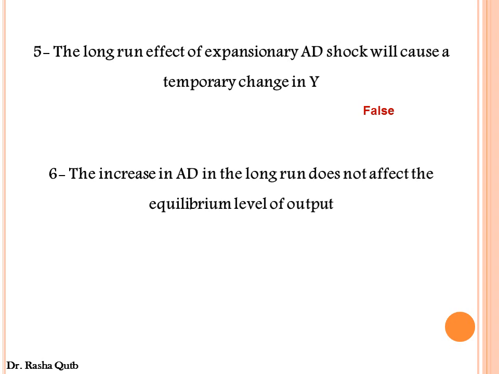Number 6, the increase in aggregate demand in the long run does not affect the equilibrium level of output. This sentence is true. Any change in aggregate demand, whether an increase or decrease, in the long run will not affect the equilibrium level of output. The economy is producing the potential level of output in the long run, while in the short run there is a temporary impact on the equilibrium level of income or the equilibrium level of output.